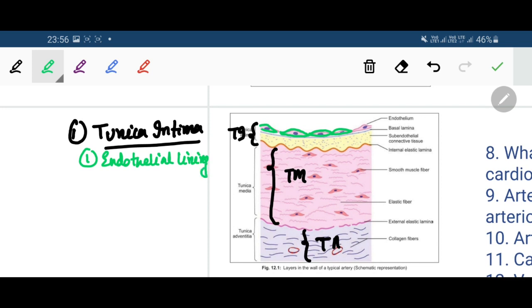Then outside the endothelial lining there is a thin layer of glycoprotein which is present outside the endothelium. So a very thin layer of glycoprotein is present at the base of the endothelial cells. It is called basement membrane.